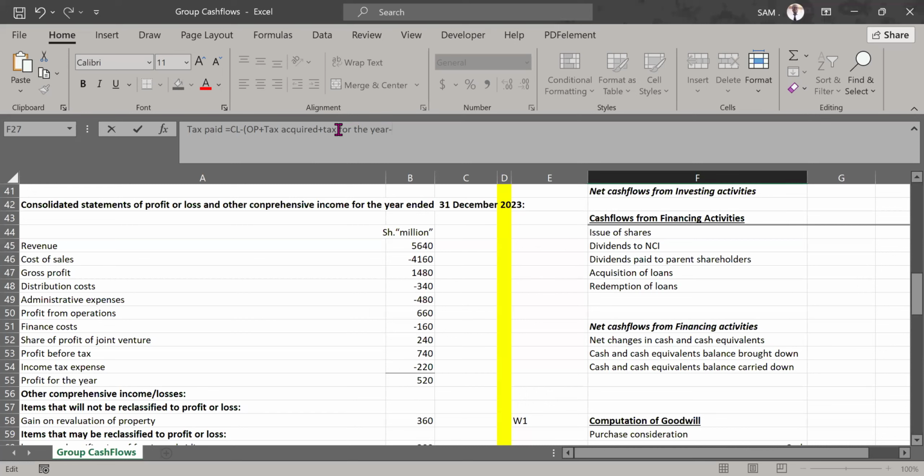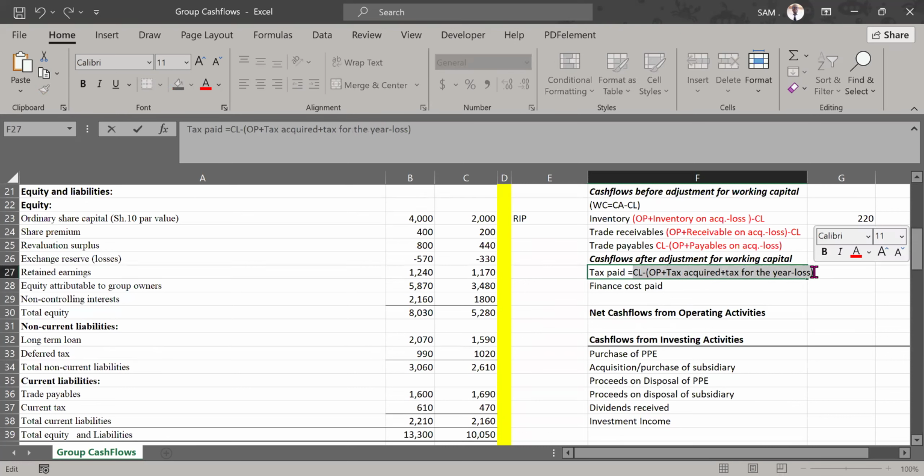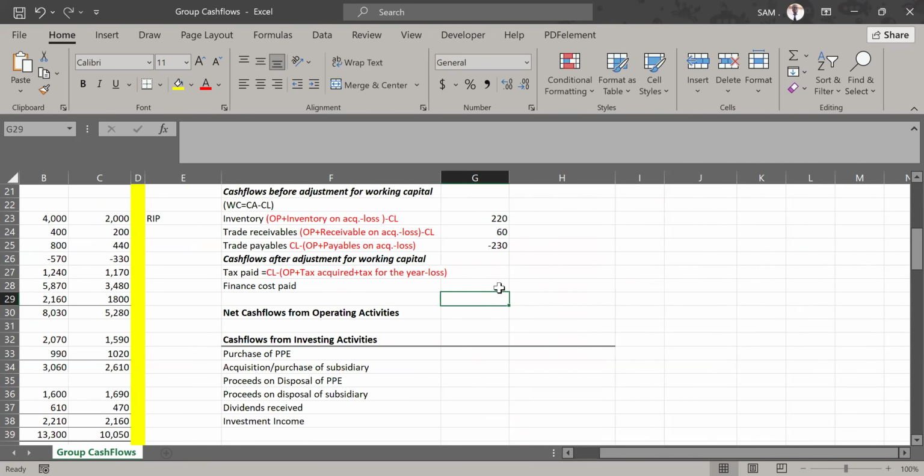Any retranslation loss, now we go there and say retranslation loss, or let me just call it loss. We take care of the loss. We compare the whole of that with the opening balance of tax. With this approach, you are able to get directly the amount of tax that was paid. Let me highlight it in red like that. So let's follow that and get our tax which was paid during the year.